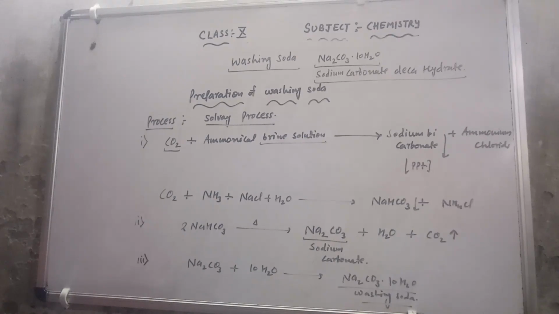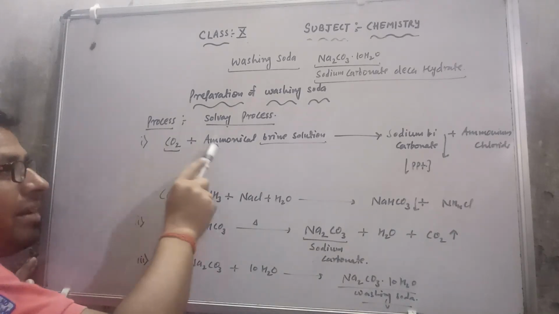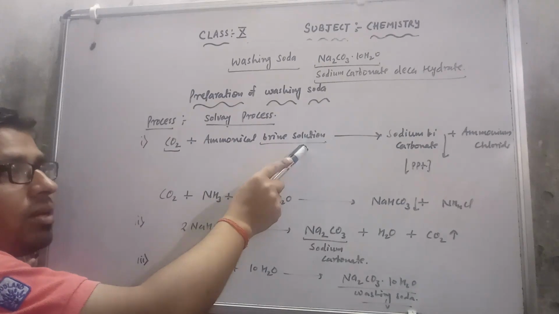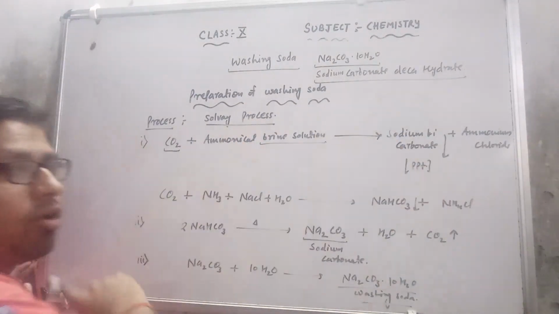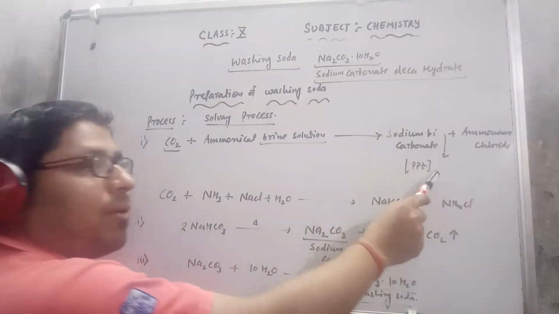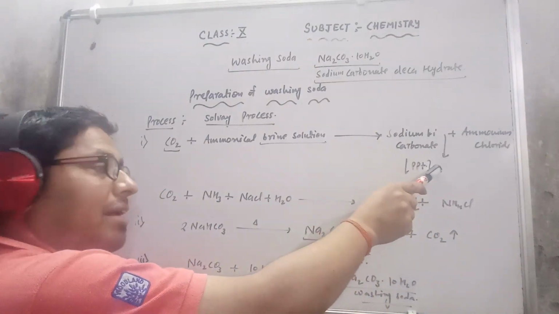If I want to make washing soda with the help of the Solvay process, then I will pass carbon dioxide gas into ammoniacal brine solution. Then it will give sodium bicarbonate and ammonium chloride. This sodium bicarbonate is there as a precipitate, so we have to filter it and dry it.